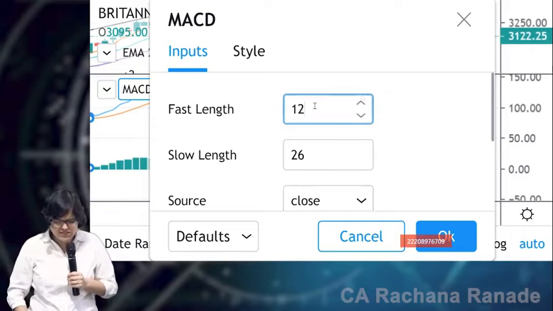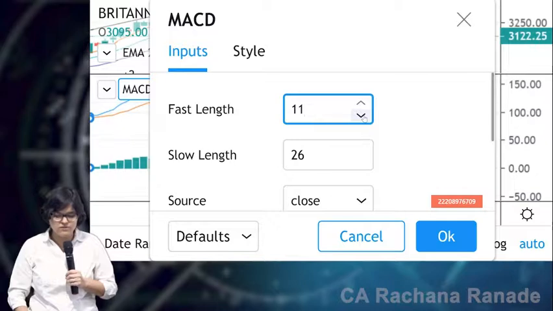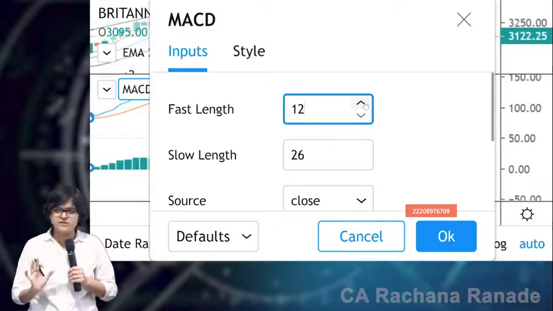So can I change this? Very well. I can take it to 13, I can take it to 11, whatever. And my observations are going to change accordingly. Okay, but we stay with the standard strategy here for MACD.